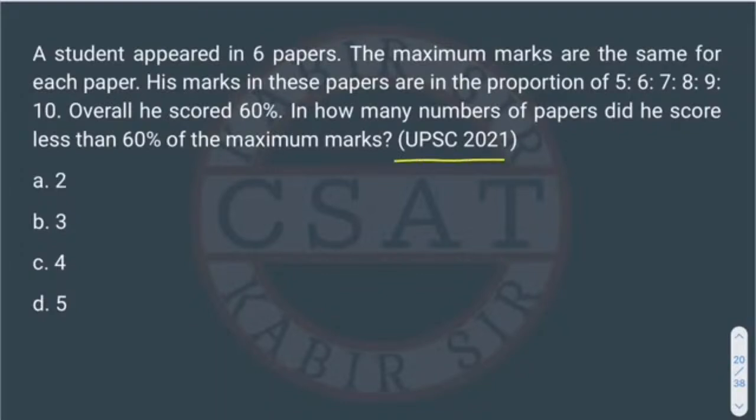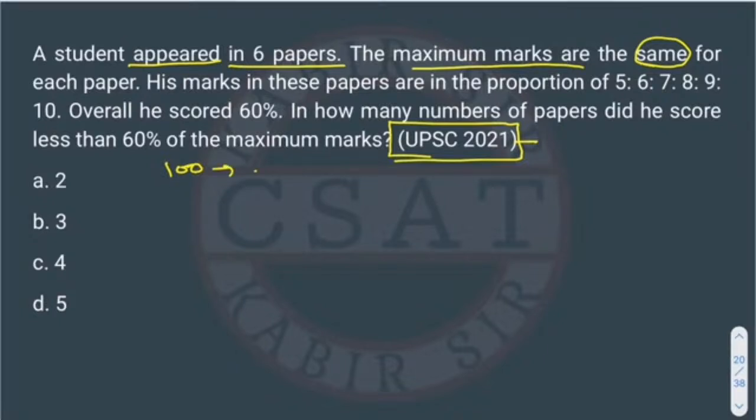This was asked in the UPSC 2021 CSAT paper, right? So a student appeared in 6 papers. Don't get confused, you can consider it also like subjects. He is appearing in an exam of 6 subjects, as we normally do in 10th, 12th or graduation. The maximum marks are the same, like out of 100 as in our colleges. So 100 is common for all, it's not different for different subjects, right?